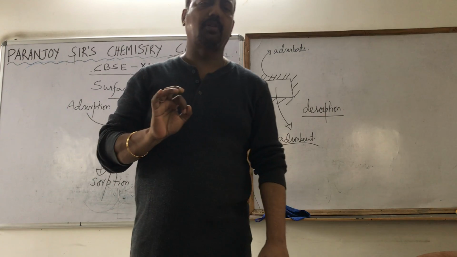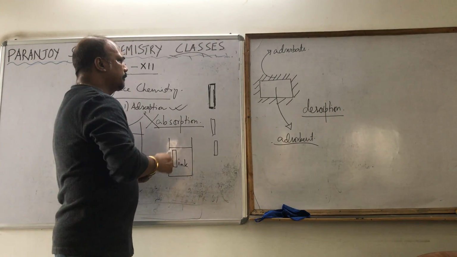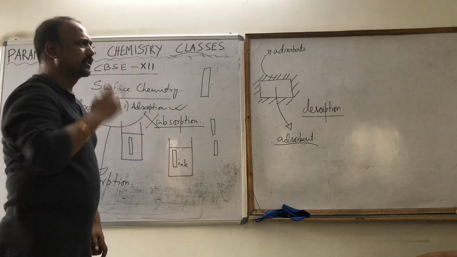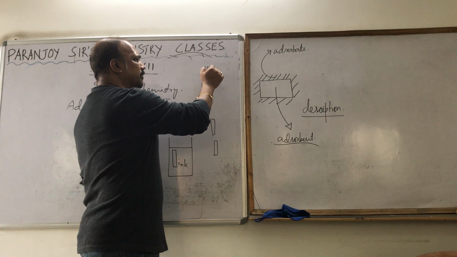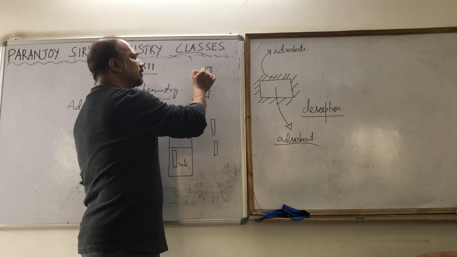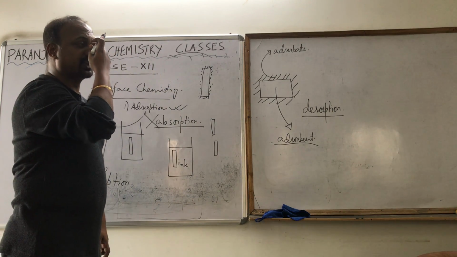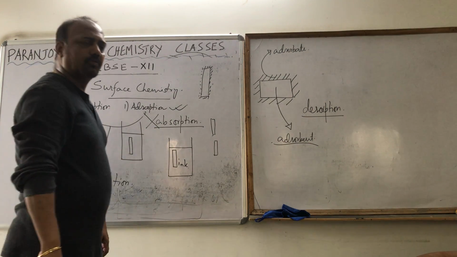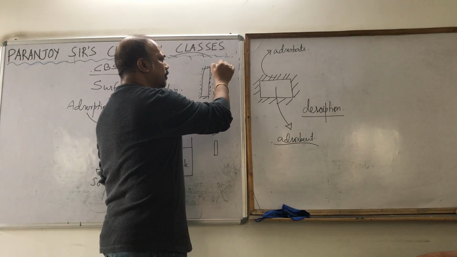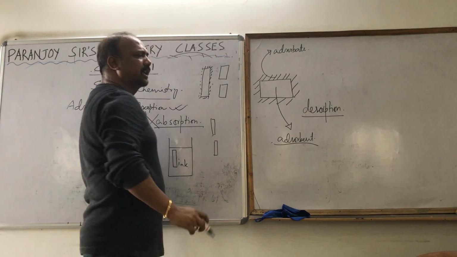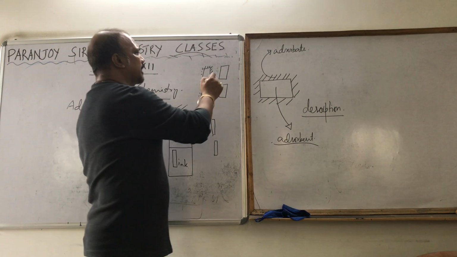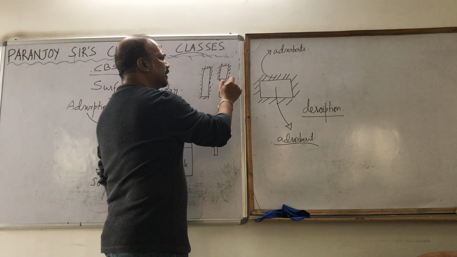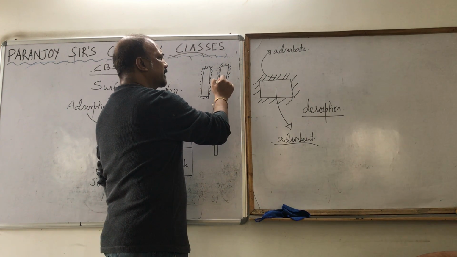Now tell me, just give me one simple answer. Suppose I had taken this chalk whole and dipped it in ink. The ink that is getting taken up here, all of you can understand, is getting adsorbed on the surface of the chalk. Now I break the chalk into two pieces and dip it in the ink. Clear? Now the ink will get adsorbed here as well as here also, right?